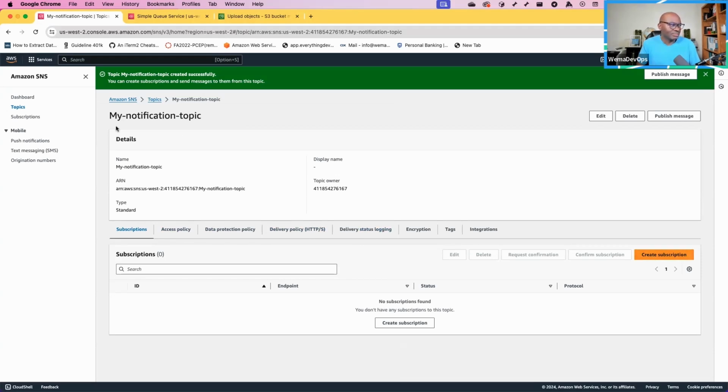Let me just illustrate here. We have to create a system. This is our S3 bucket. Once we have an upload into the bucket, it is supposed to trigger a Lambda function. Once it triggers, this Lambda function is supposed to send a message to our topic.